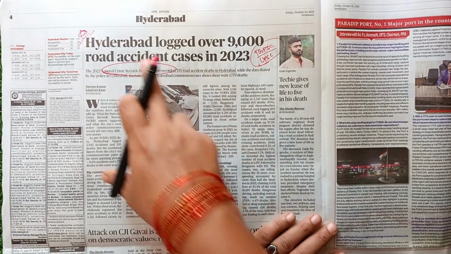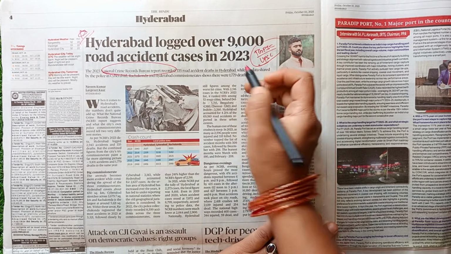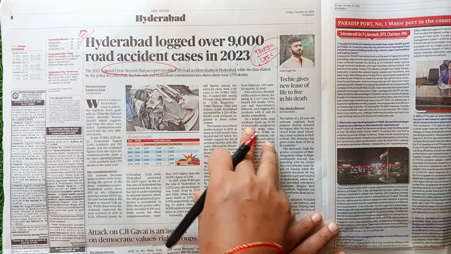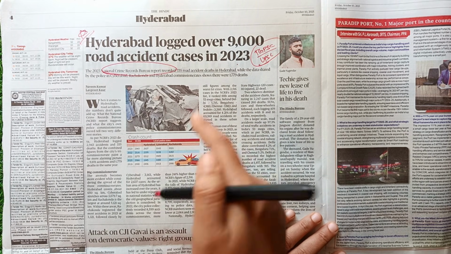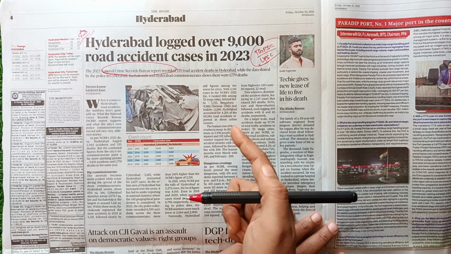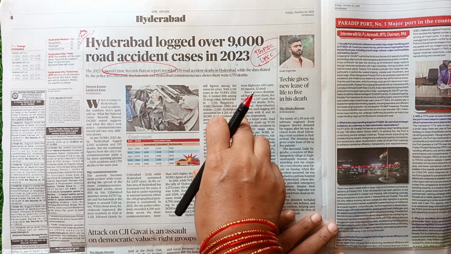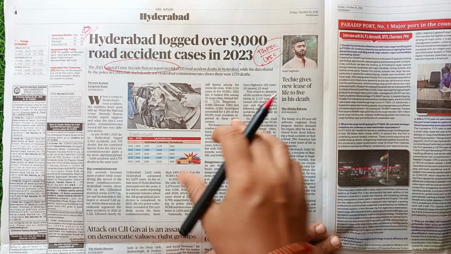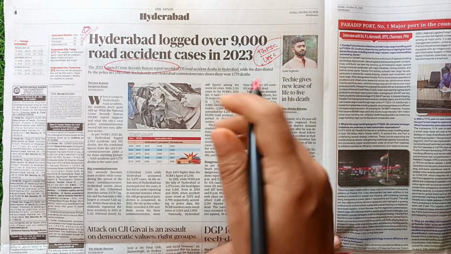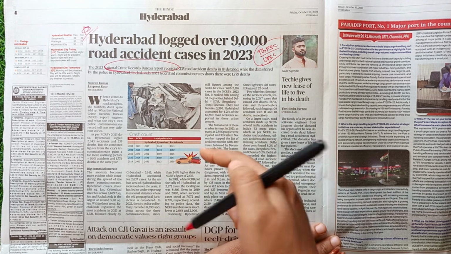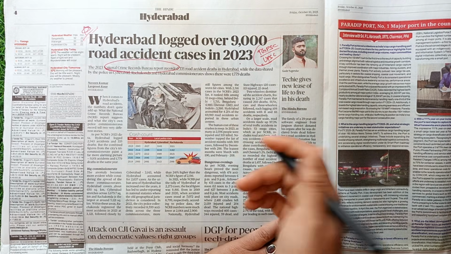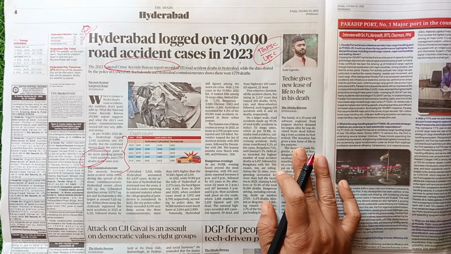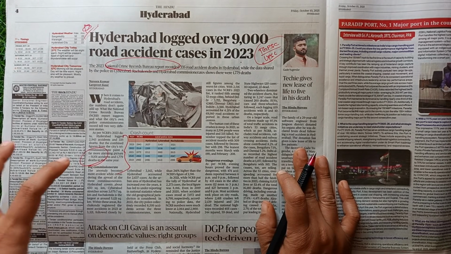So coming to this article, Hyderabad logged over 9,000 road accident cases in 2023. So here the question is, when it comes to Hyderabad's road accidents, the numbers don't quite add up. And what the National Crime Records Bureau report is suggesting is completely different from what the city's own police commissionerate records are telling. So as per the NCRB 2023 data, Hyderabad logged 2943 accidents and 335 deaths, but the combined figures from the city's Tri-Commissionerate are different. An alarming picture: 9101 accidents and 1779 deaths in the same year. So just imagine, it has to be taken care of.